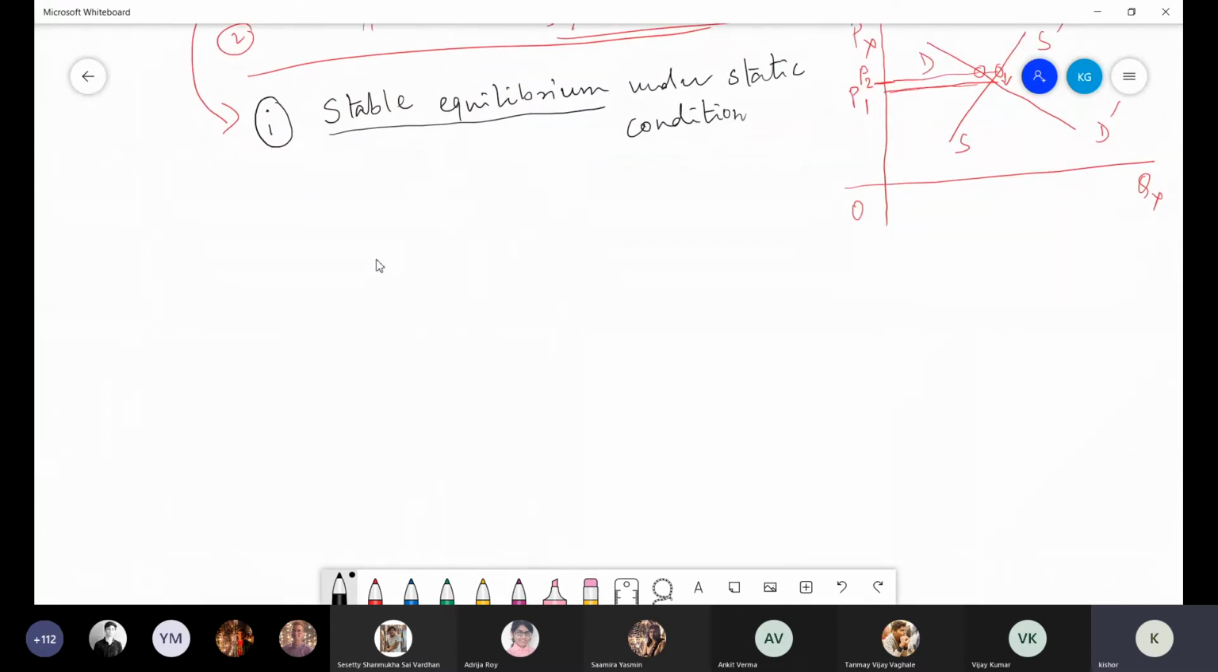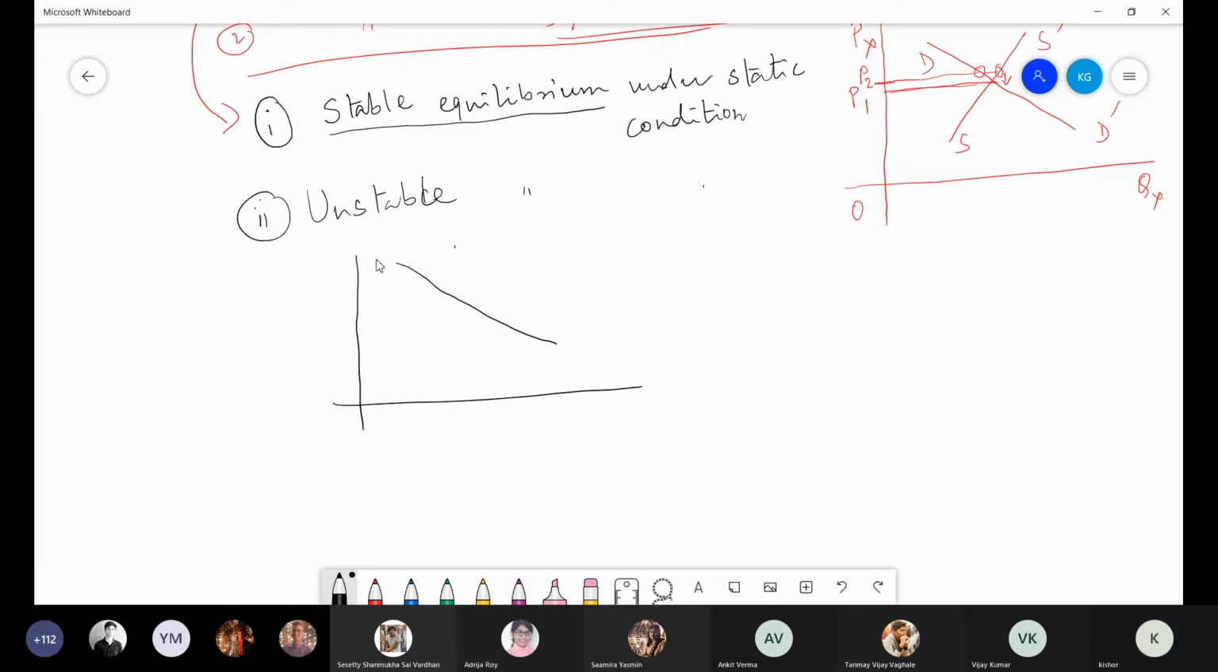Now, second case. The second one is unstable equilibrium under static economy. So what is happening here under unstable equilibrium? Suppose the supply curve is like this, the demand curve is as usual negatively sloped, but here one exception you observe, that is, the supply curve is negatively sloped.